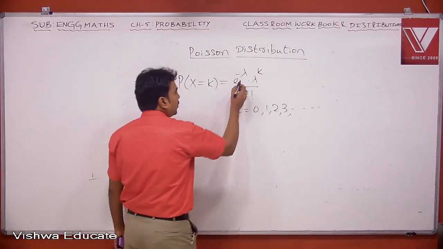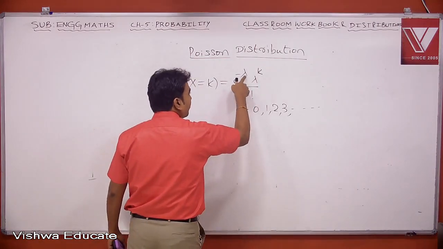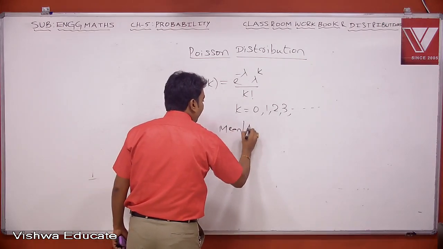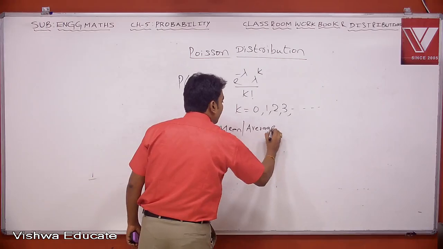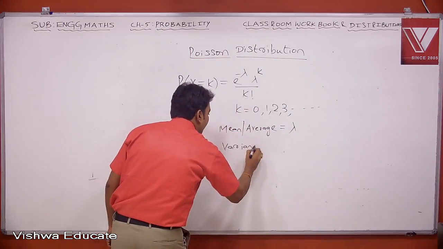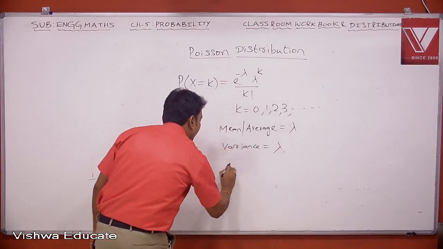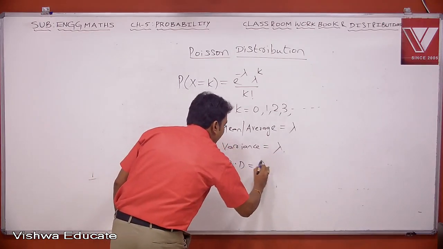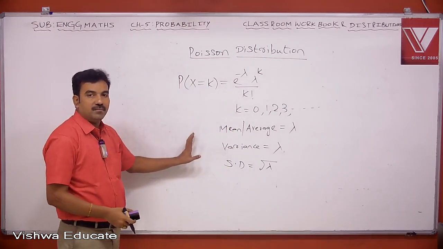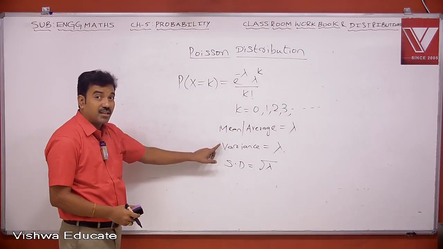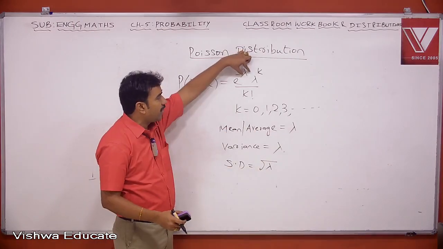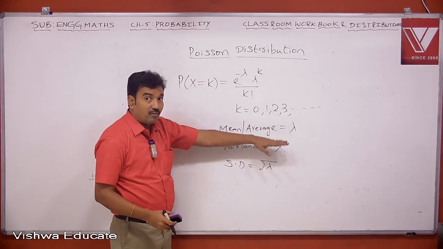But now let us see what this lambda is. Here lambda is the average value. So therefore here mean or average equals lambda. Even the variance value is also equal to lambda. So the standard deviation is square root of lambda. Now this is the only distribution where mean and variance are the same. Lambda is the mean value, variance is lambda. Mean and variance are the same.